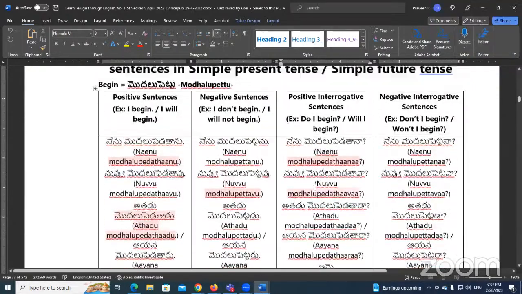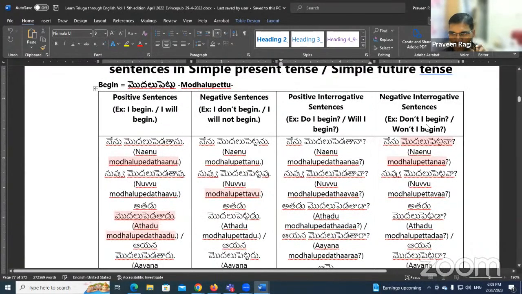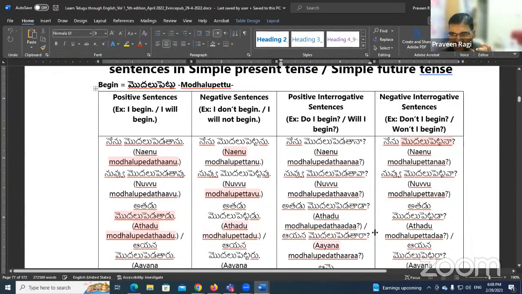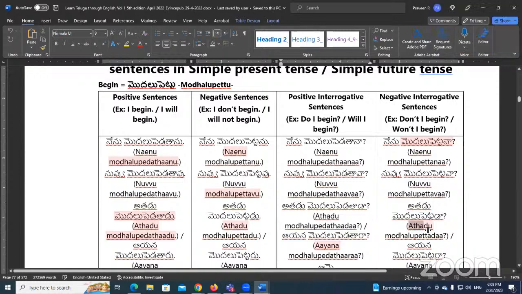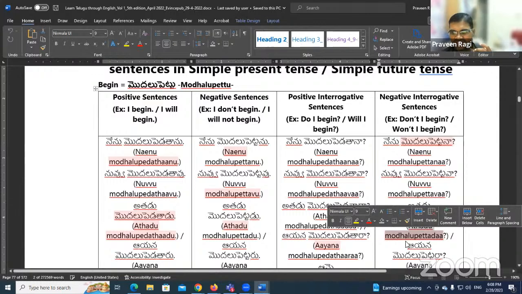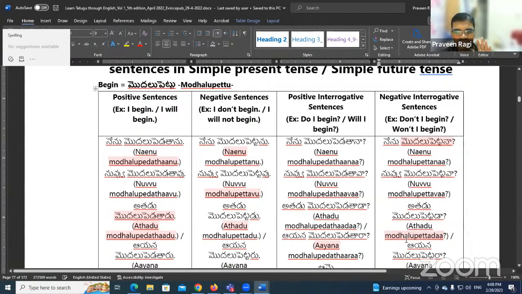Then the next one, this is the negative interrogative: don't I begin, or won't I begin. If you know how to make negative sentences, this is easy. Same pattern. The ending will be a long vowel sound aa instead of u. నేను మొదలు పెట్టను becomes నేను మొదలు పెట్టనా. నువ్వు మొదలు పెట్టవా. అతడు మొదలు పెట్టడు becomes, you tell me: అతడు మొదలు పెట్టడా. I think you understand the concept.